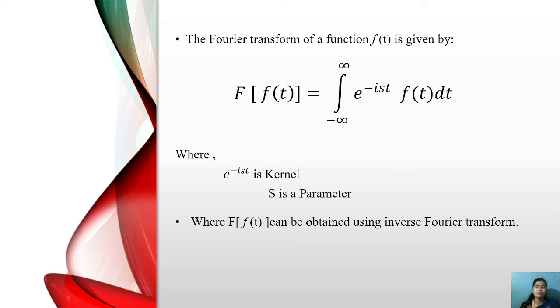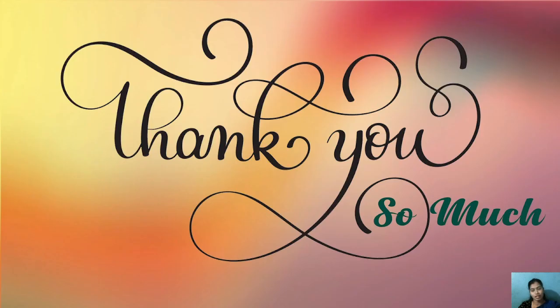The function f(t) recovered from it is also called the inverse Fourier transform.